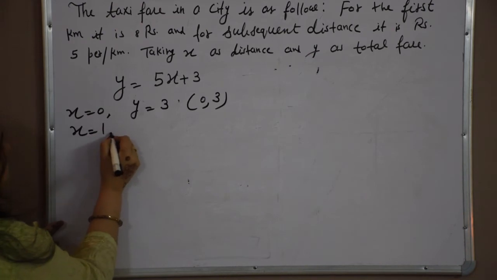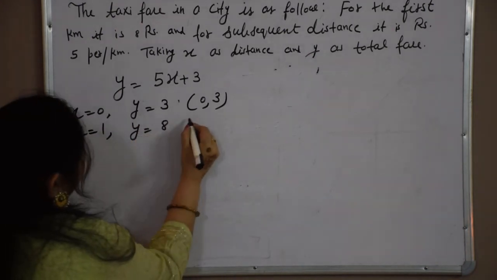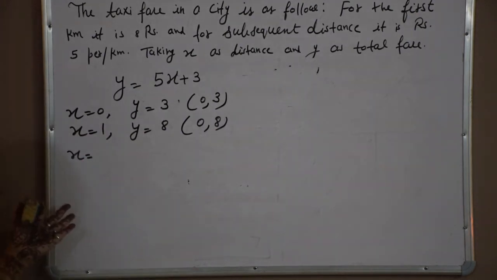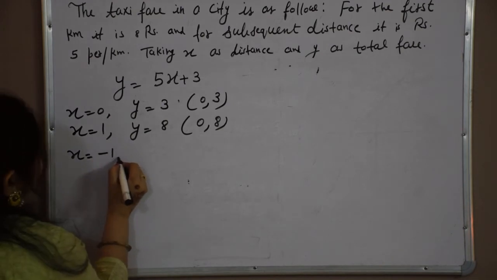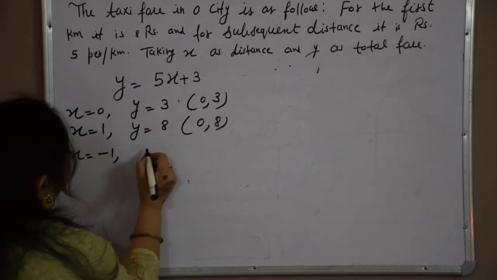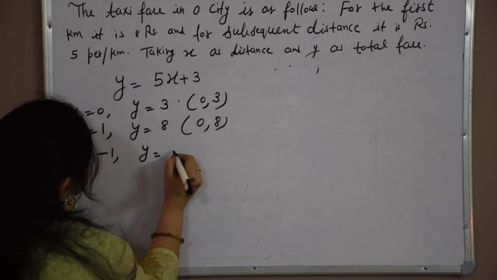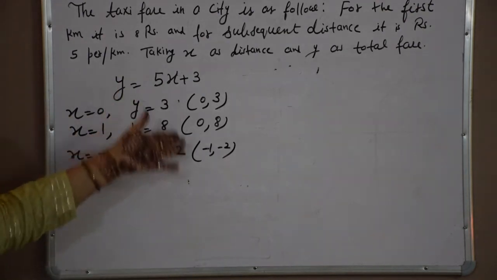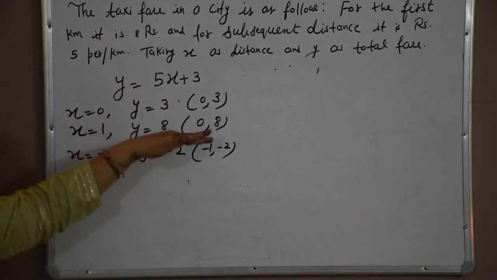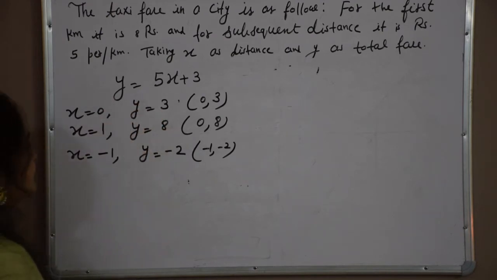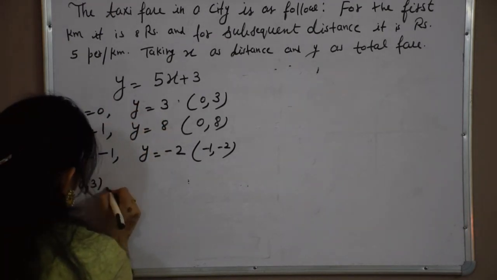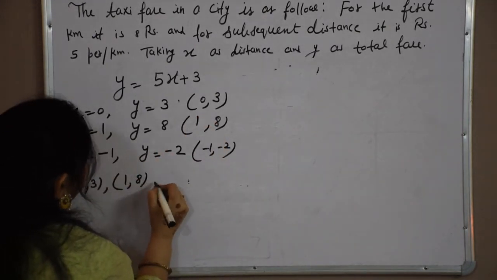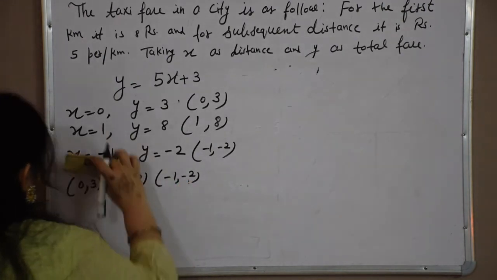Now if we are taking x is equal to 1, y is equal to 8. This is our second point. And if we are taking x, because it is distance, but for marking we can take negative also, x is equal to minus 1, then y will be minus 2. So minus 1 comma minus 2. These are our coordinates to plot the graph. These are the solutions of the given linear equation: 0, 3; 1, 8; and minus 1, minus 2.